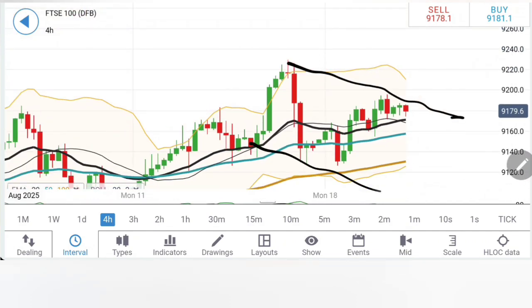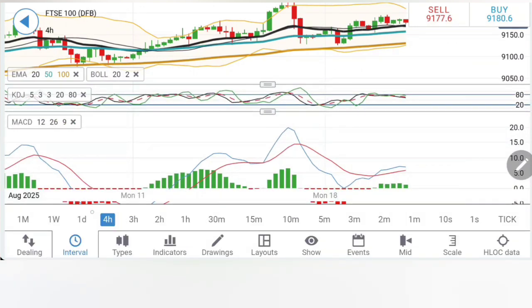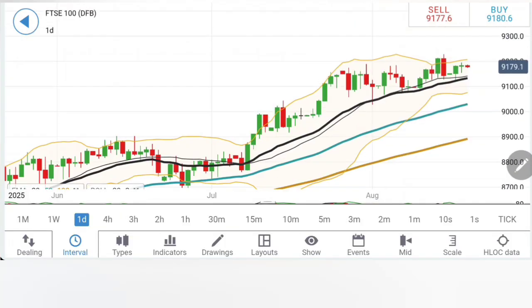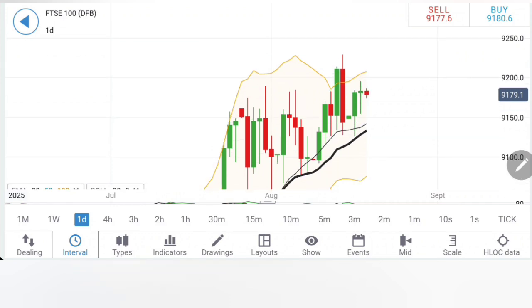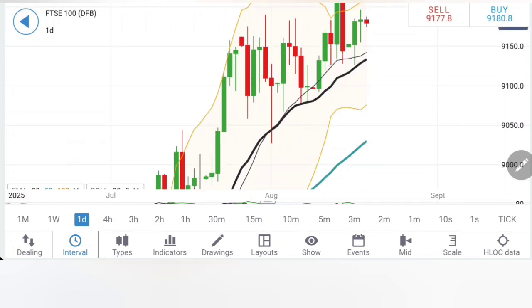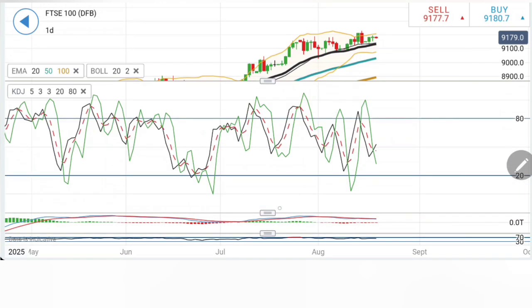Notice lower highs, lower lows. A drop below this zone, specifically 9120, is a sign of a greater correction in the making here. FTSE 100 has still not shown much strength here. Look at the daily charts now. See a bigger swing, retracement, and now once it starts to take a dip, once it trades below the 9120 zone, you can expect the move towards 9080, and below 9080 we will see 9000 as the next target.